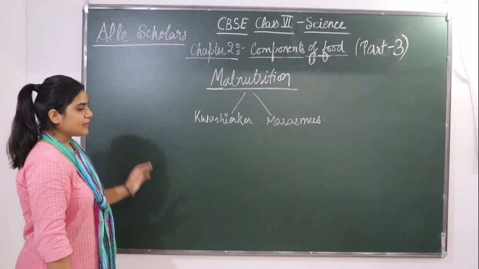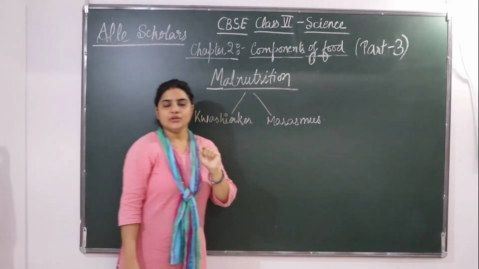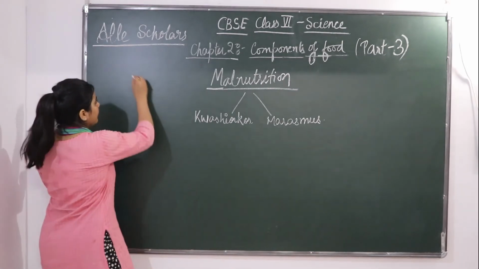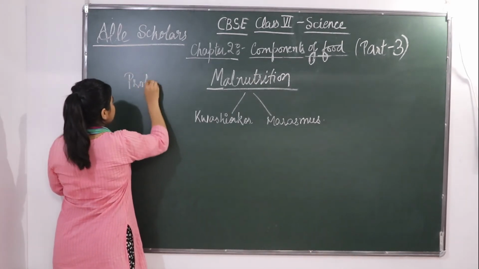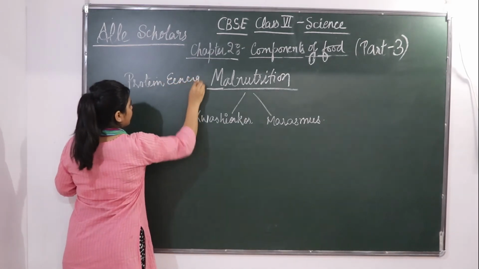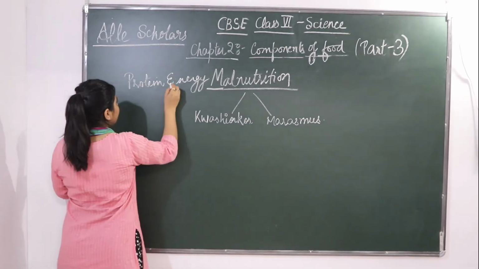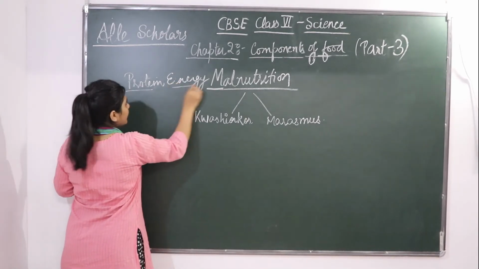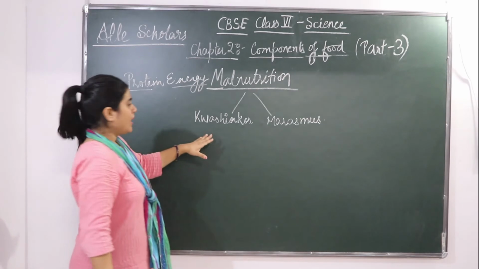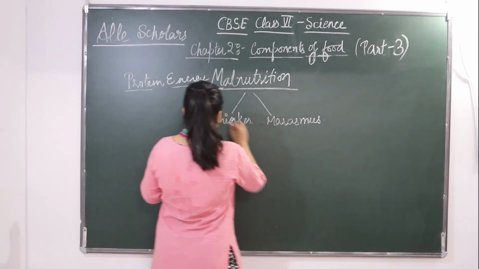There are two ways in which protein energy malnutrition takes place. So the one is kwashiorkor and the other one is marasmus.